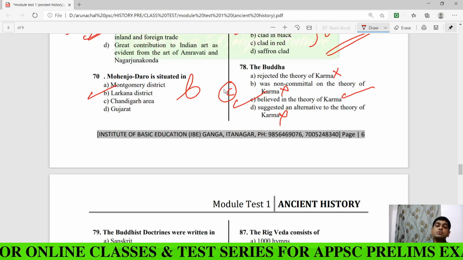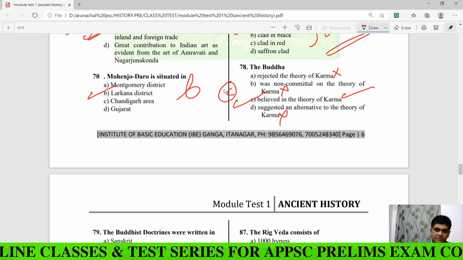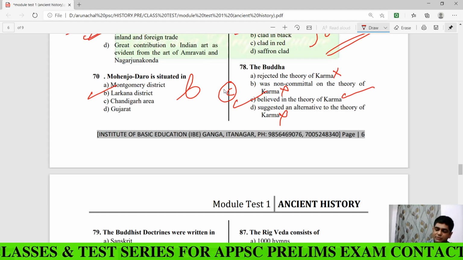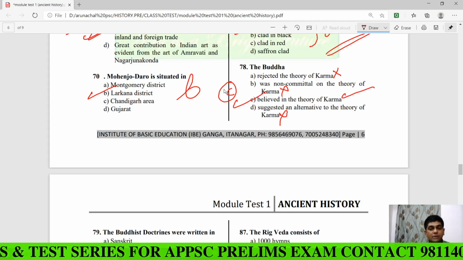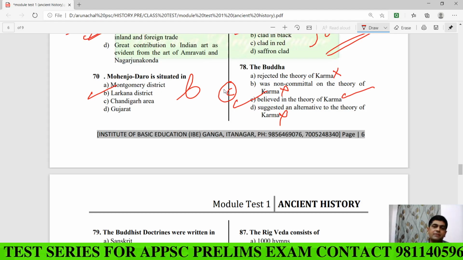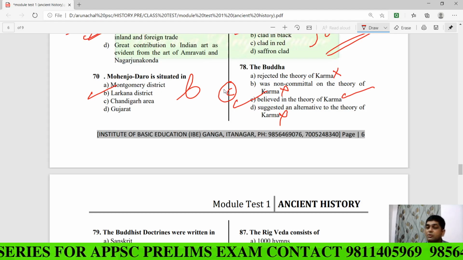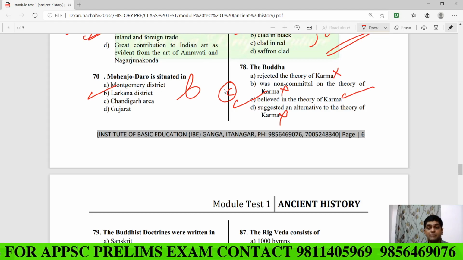Your deed decides your rebirth. If you are doing good work in this birth, your next birth will also be very good. But if you are doing sin, if you are involved in corruption, then your next birth is not going to be very good. So Buddha believed in rebirth.